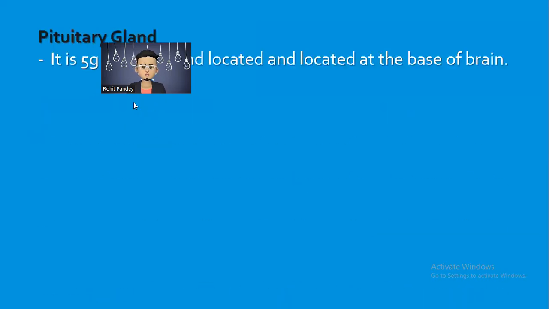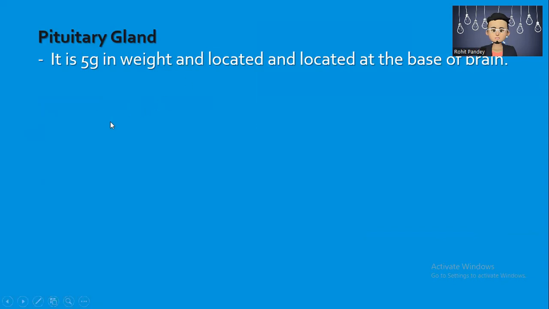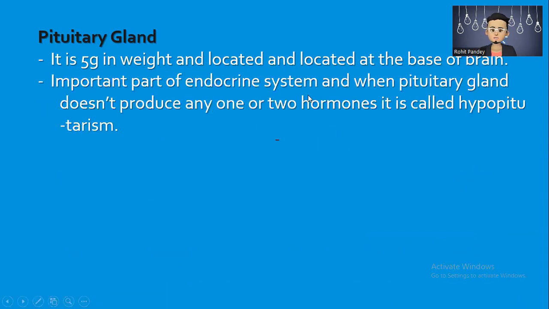Now here we are learning about the pituitary gland first. It is 5 grams in weight and located at the base of the brain. It is an important part of the endocrine system. When the pituitary gland does not produce any one or two hormones, it is called hypopituitarism.